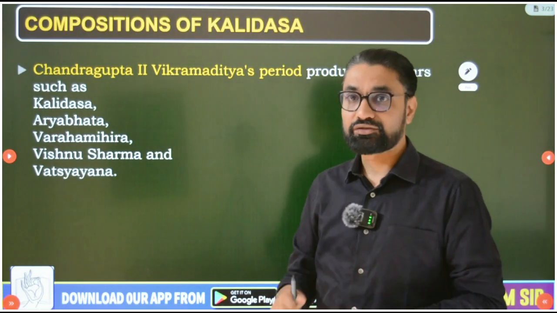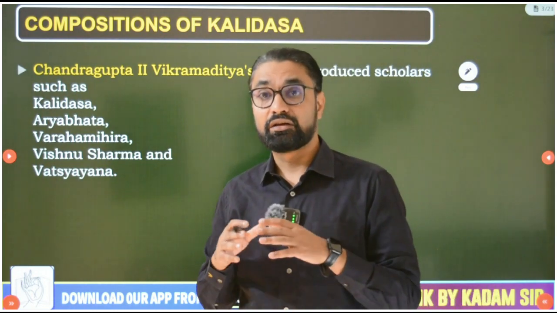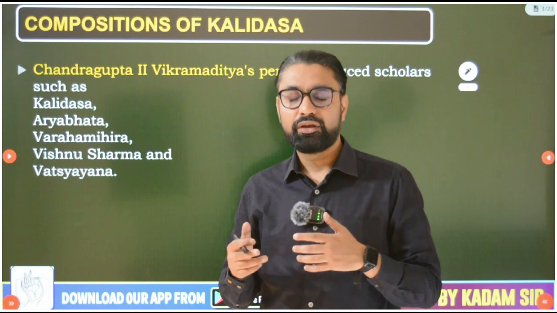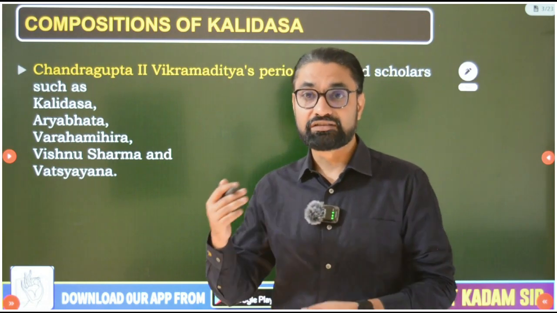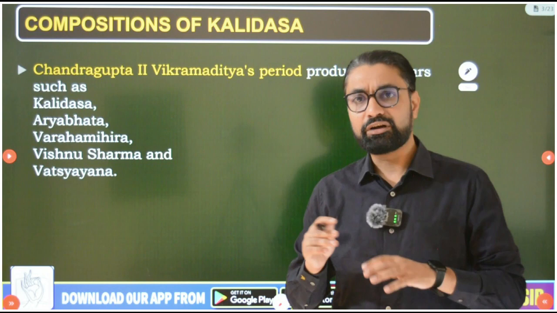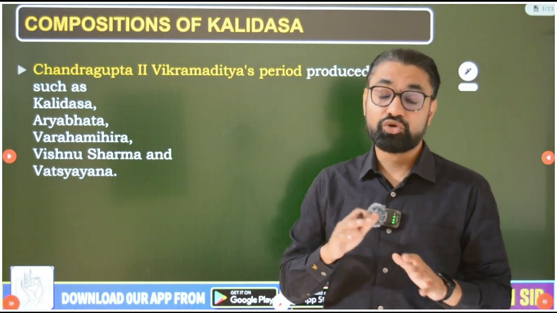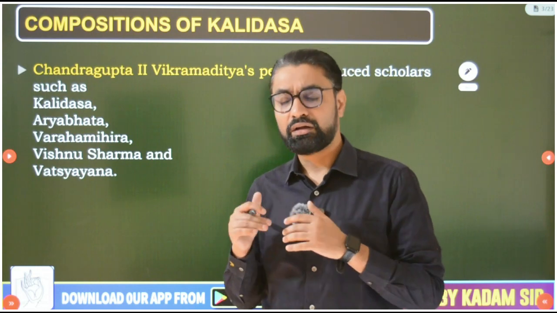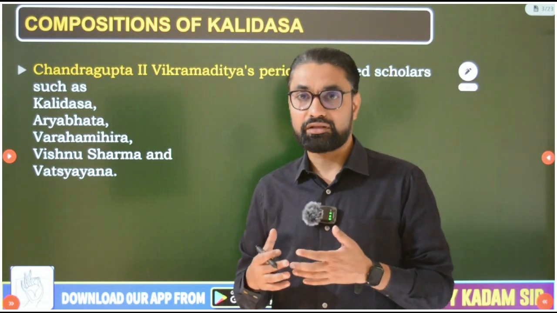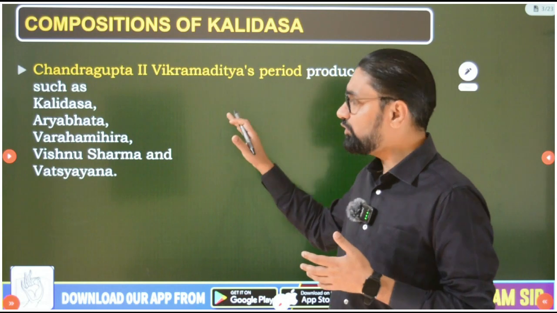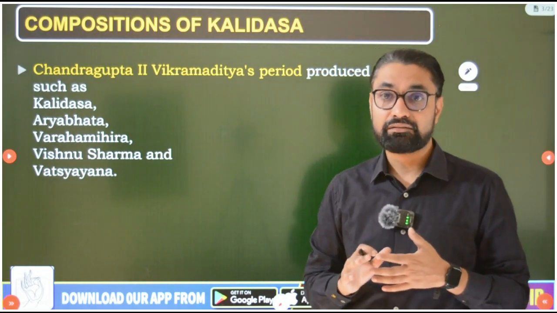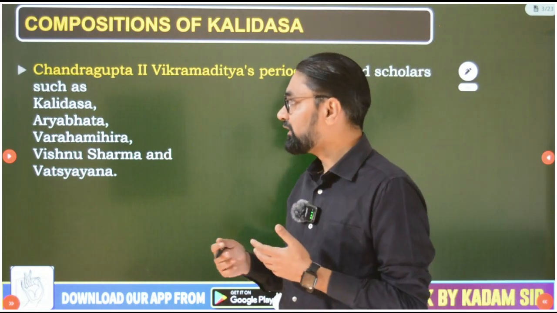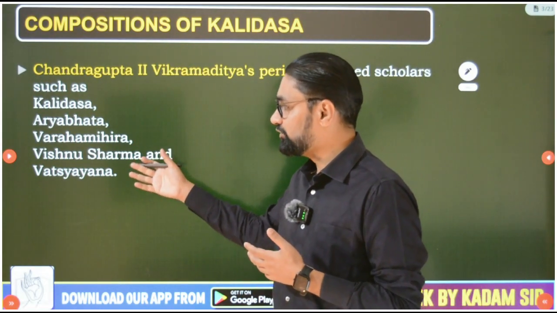So guys, as we know, Chandragupta II Vikramaditya's court contained Navaratnas. Kalidas himself has written one book in which he has given the names of these Navaratna, including himself. But there is a lot of debate about the authenticity of those Navaratnas, so I will not go into detail or conclude on them. But Chandragupta II Vikramaditya's time period produced many legendary people like Kalidas, Aryabhatta, Varahamihira, Vishnu Sharma and